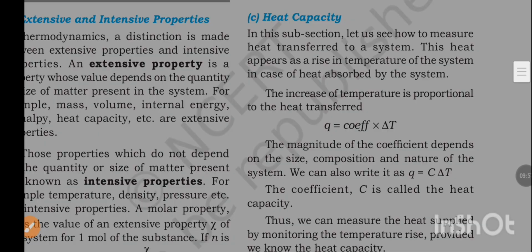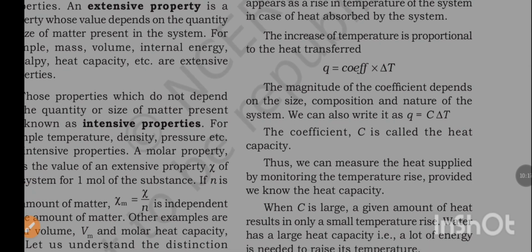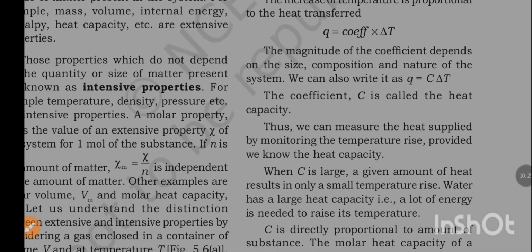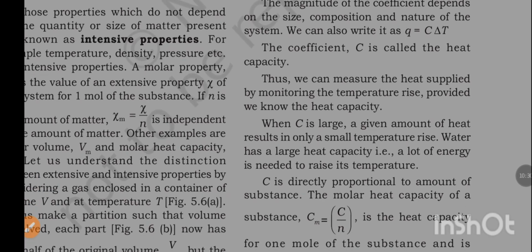Heat capacity. In this subsection, let us see how to measure heat transfer to a system. This heat appears as a rise in temperature of the system in case of heat absorbed by the system. The increase of temperature is proportional to the heat transferred. Q is equal to coefficient into del T. The magnitude of the coefficient depends on the size, composition and nature of the system. We can also write it as Q is equal to C del T. The coefficient C is called heat capacity. Thus, we can measure the heat supplied by monitoring the temperature rise provided we know the heat capacity.